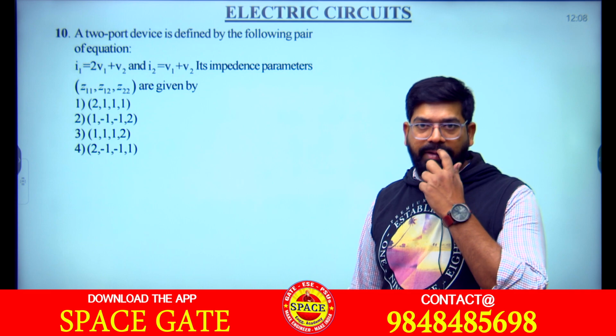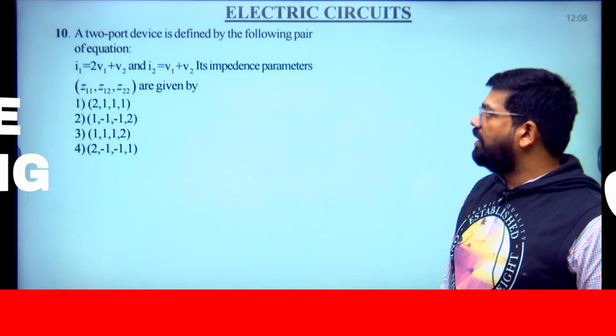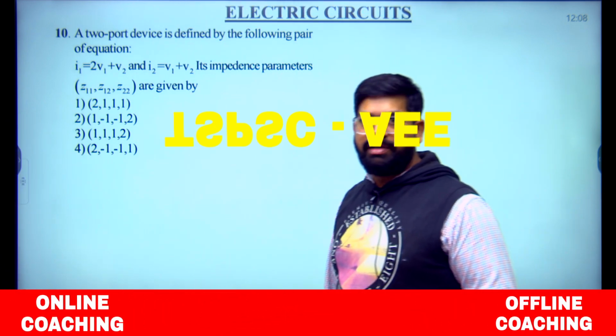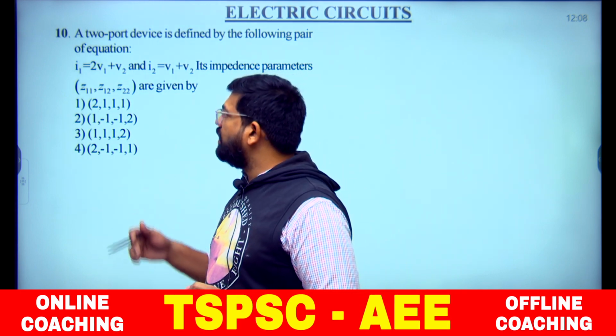A two-port network is given here, with I1 and I2, and they are asking for the impedance parameter. Here directly you can get admittance.